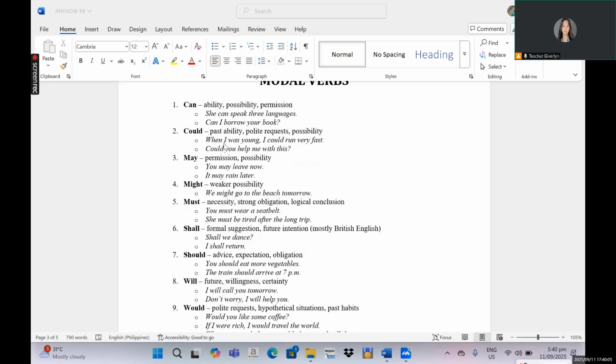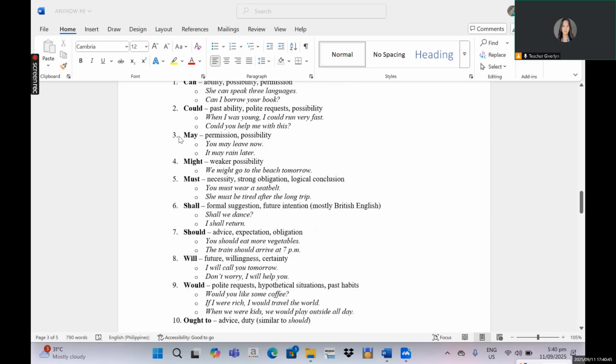First, we have the past ability. When I was young, I could run very fast. Actually, this word here, the word could, is the past form of the word can. When I was young, I could run very fast. That means when the author was young, he or she had the ability to run very fast, but now maybe he or she doesn't have that ability anymore. Next, could you help me with this? That means the author is actually requesting politely.